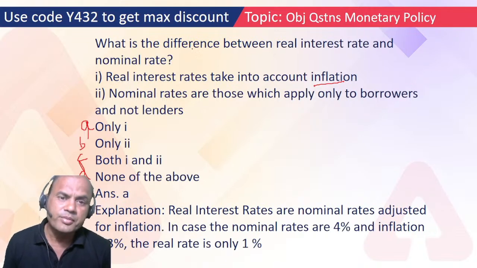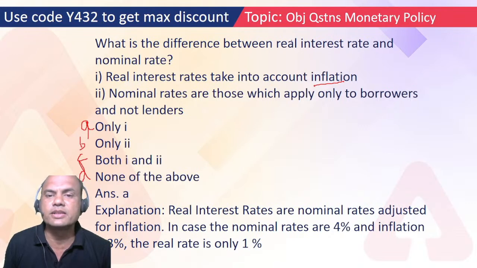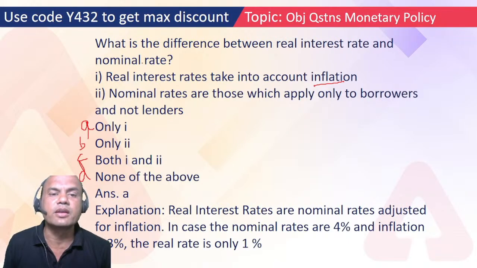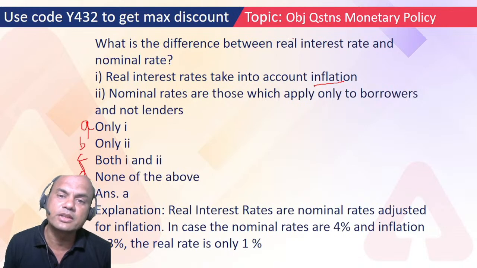There is one thumb rule for real and nominal. In terms of GDP we have the same thing, nominal GDP and real GDP. Nominal GDP means today's GDP at today's prices. Real GDP means today's GDP at yesterday's prices or base year's prices. Same logic over here. Nominal rate means no inflation, nothing. Whatever the rate is, take it as it is. Real rate means today's rate, but subject to comparison with the base year.